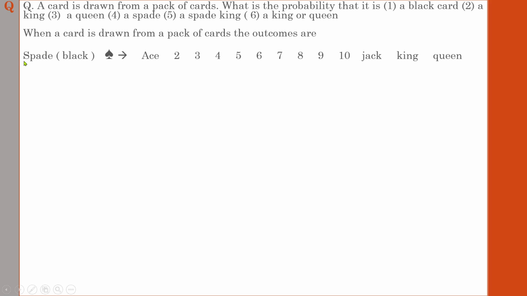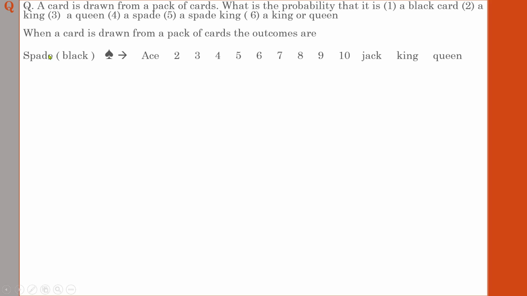The first set of cards is known as spade. Spade means a card that will have a black sign like this. Usually spade is represented by a black sign, and in that card you can see a sign like this. So in a deck of cards, usually there are 52 cards. So out of 52 it will be split into 4 sets.